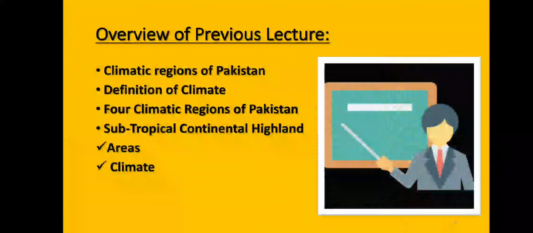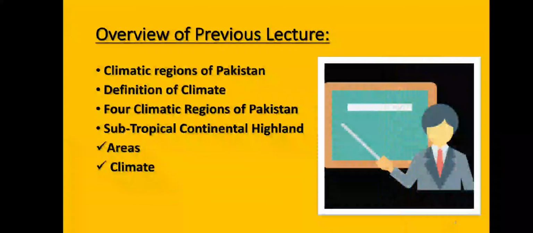In the previous class we studied the first climatic region, subtropical continental highland, and we discussed its areas and climate. As the name shows, this region includes the mountainous region of Pakistan, and we divided the mountains of Pakistan into 3 parts.